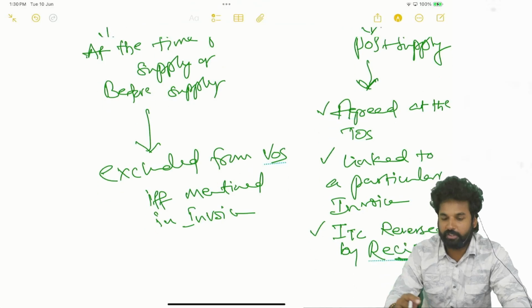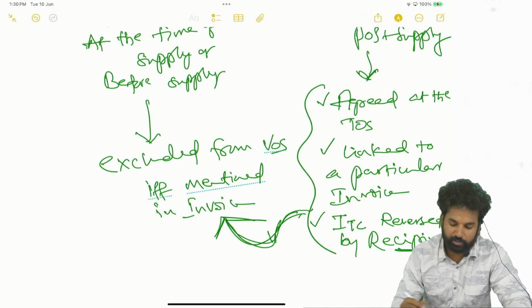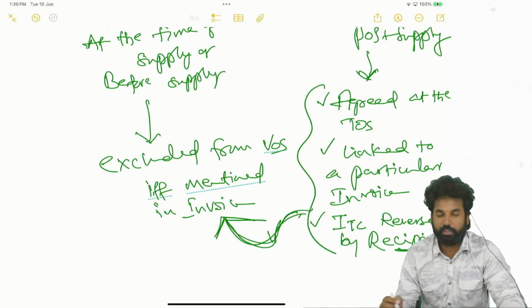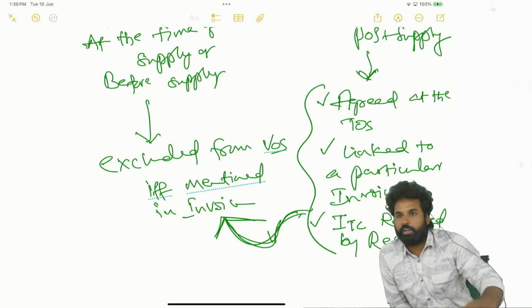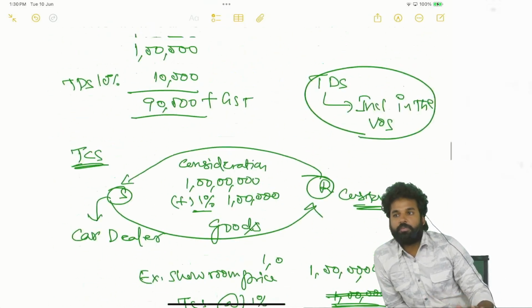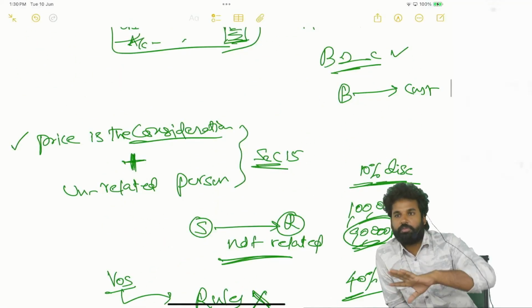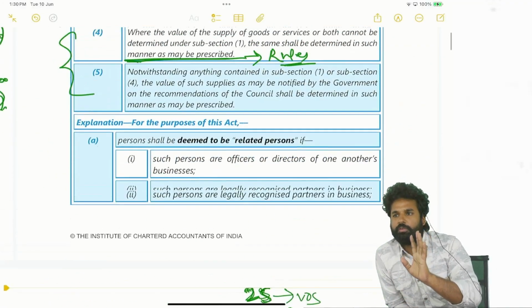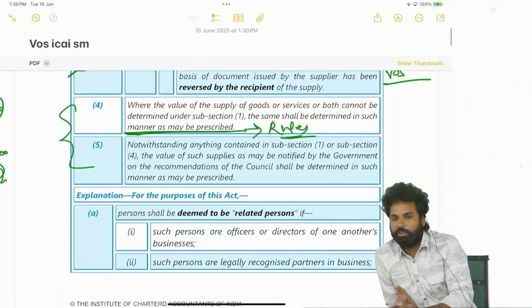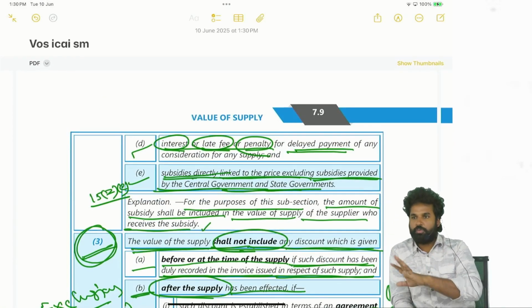If these conditions are satisfied, then what will happen? It is excluded from the value of the supply. Understanding this? Okay, so this is with respect to discount, section 15 subsection 3. If subsection 1, subsection 2, subsection 3 are taken care of, the chapter is over. So these are the important provisions here: section 15, subsection 1, subsection 2, subsection 3.